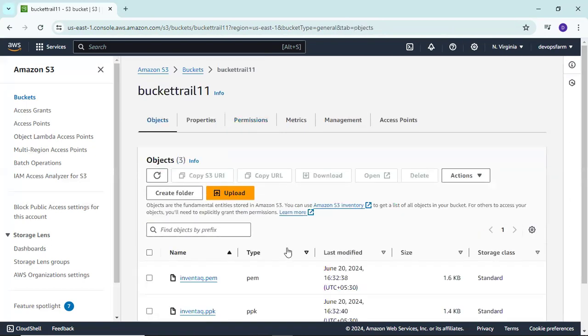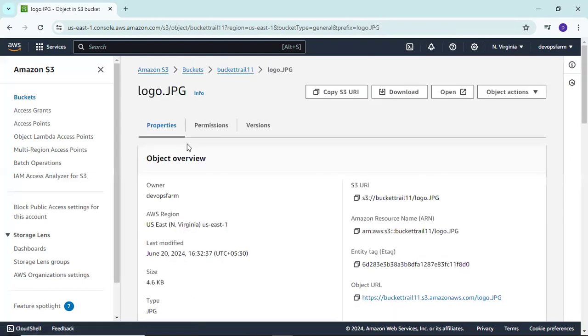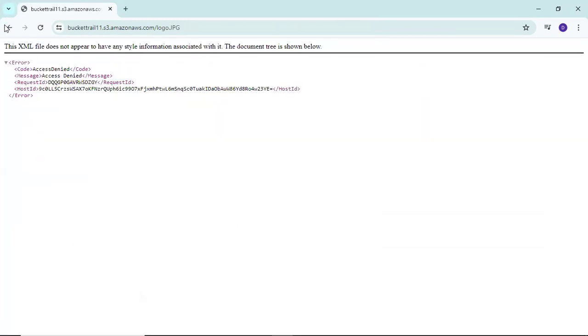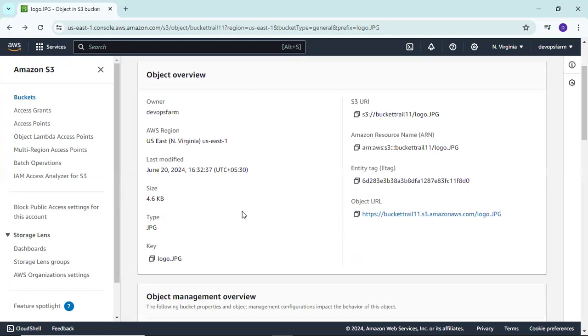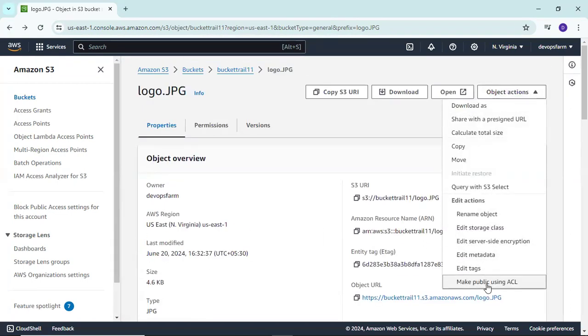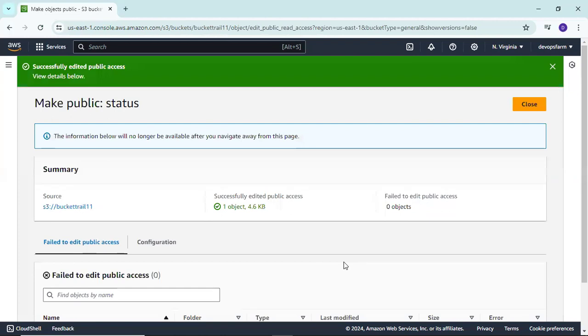Again go to the object, logo, and now click on this again. Maybe it is not accessible. Okay, again it is showing this error. Why? We have not enabled public access using ACL, so we are going to enable it, make public.